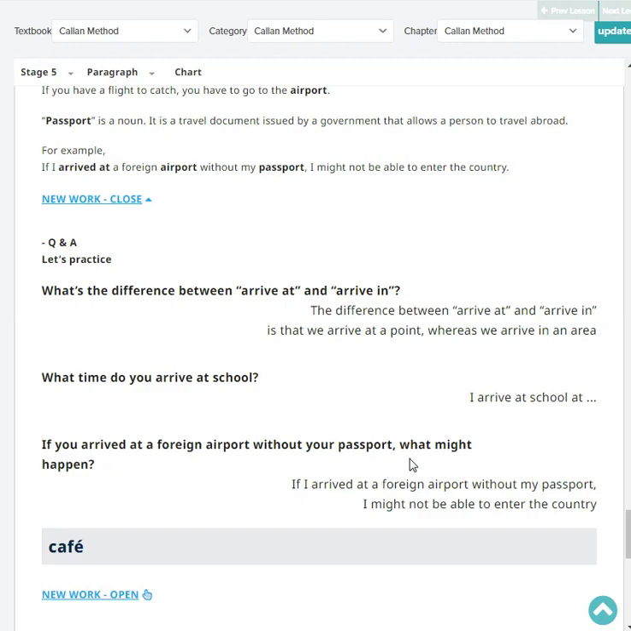What time do you arrive at school? I arrive at school at 8 a.m. Very good.